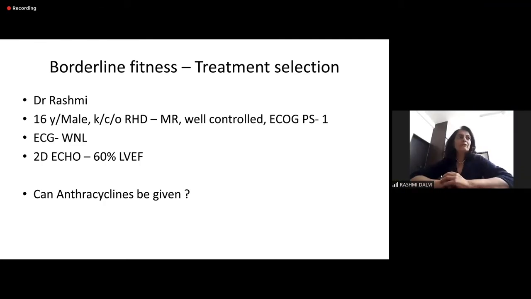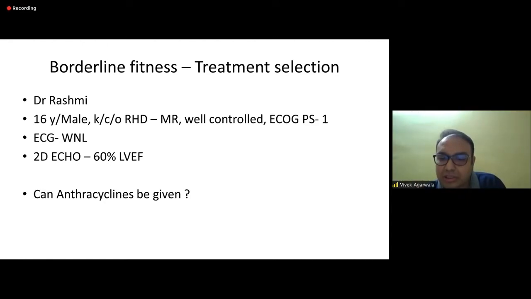Right. So if you have a well-controlled patient whose ECG is normal and LV ejection fraction is 60%, I would perhaps give anthracyclines, but cautiously. So such a patient. So what caution? What caution?